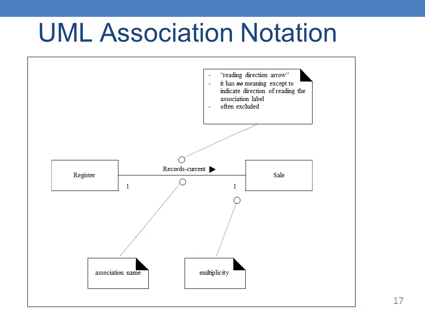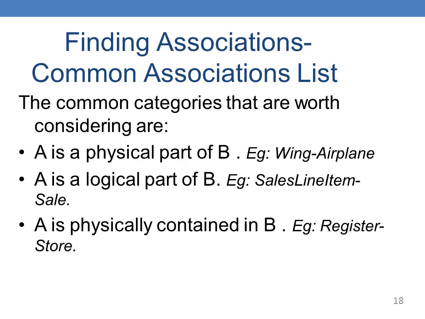UML association notation. So, registered records, the same diagram, the same example we saw before. If you register any sale, that record will be part of the current process. Finding associations with a common association list.